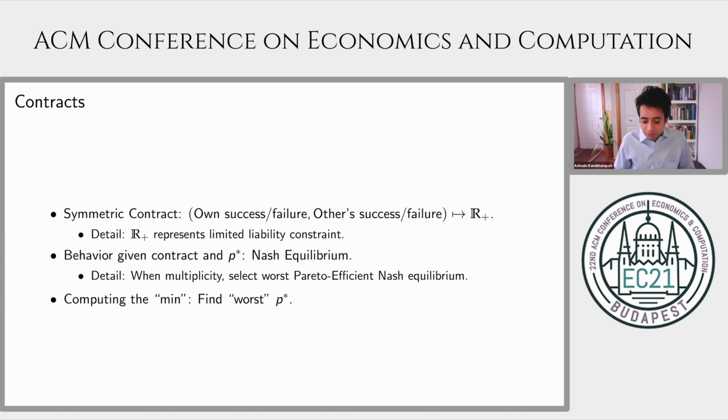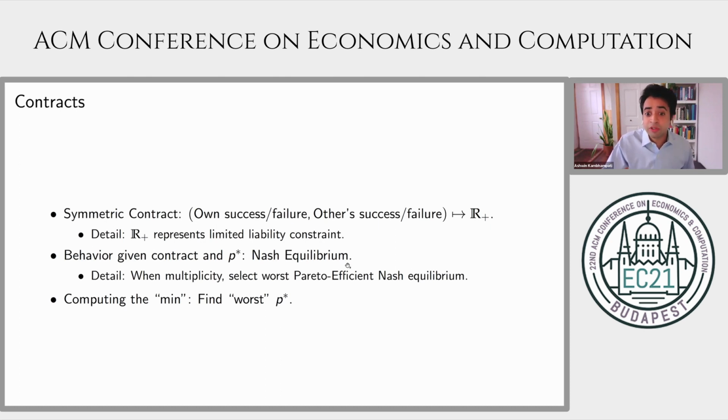So how do we mechanically compute the principal's max payoff guarantee from a given contract? The principal is going to commit to a mapping from success-failure pairs into a real number. I'll assume that this real number is positive to reflect limited liability constraints on behalf of the agents. This will prevent selling the firm as being an optimal contract. And given that contract, we can compute a payoff given a value of P star as follows.